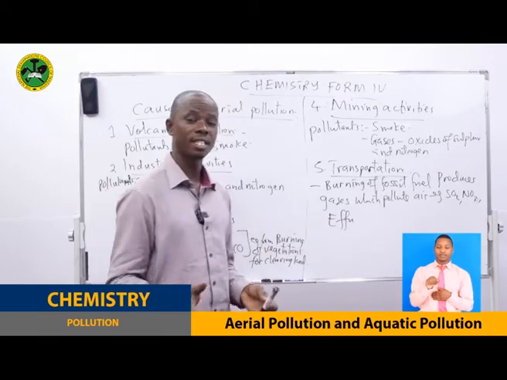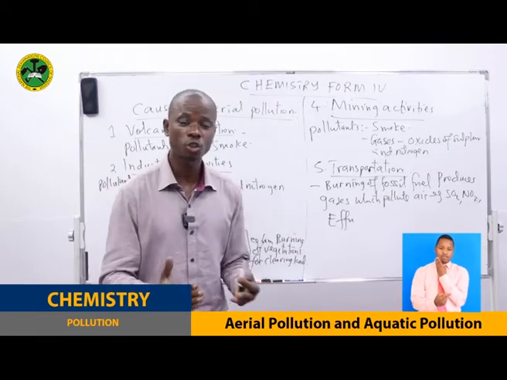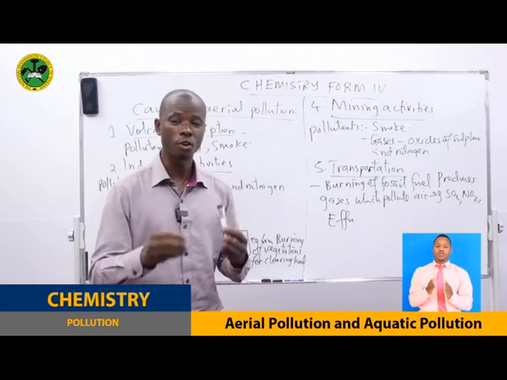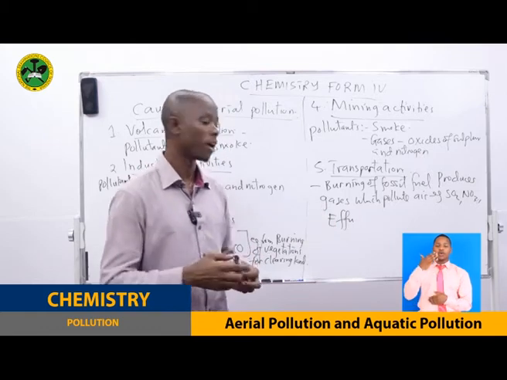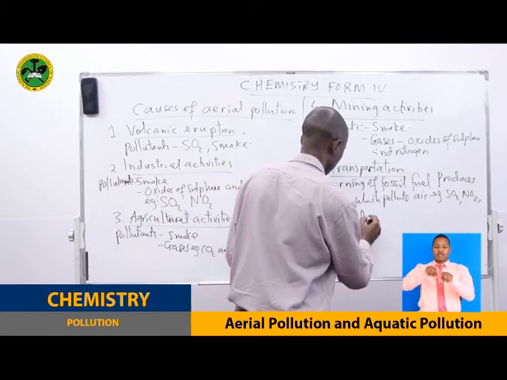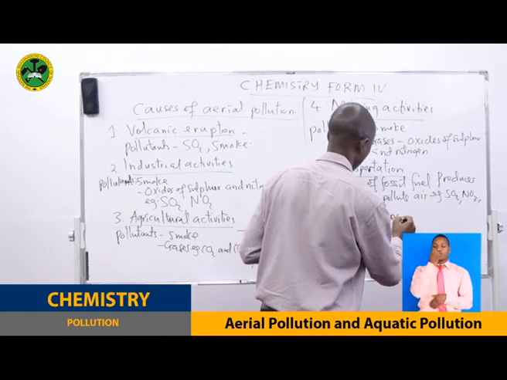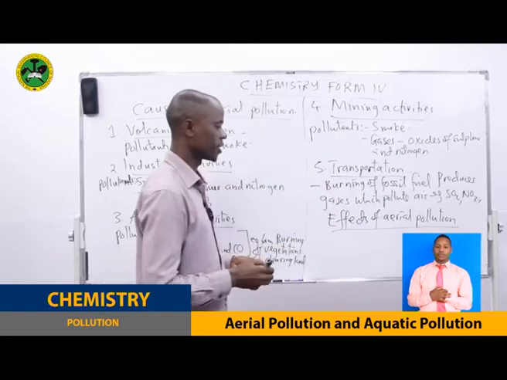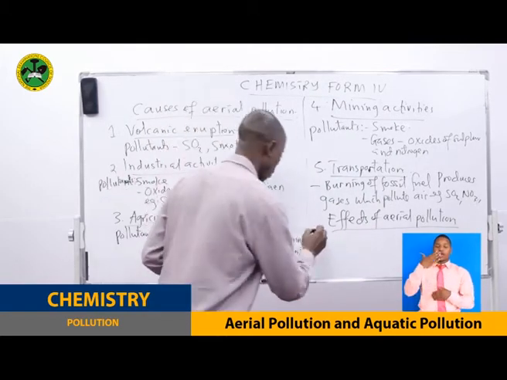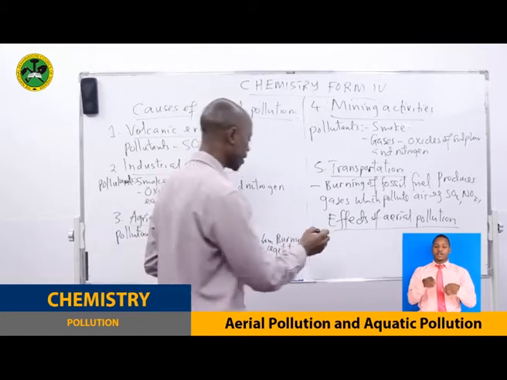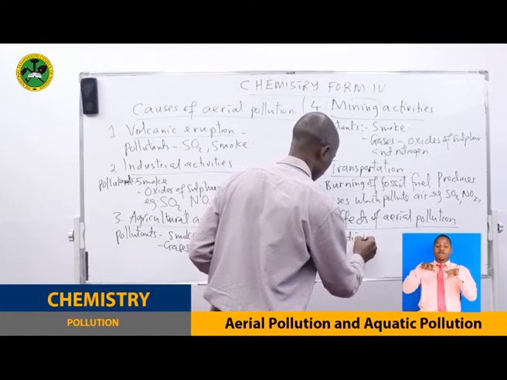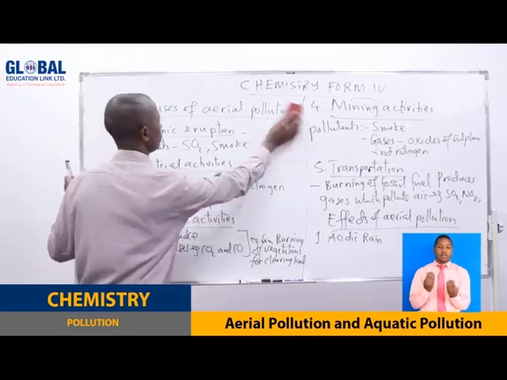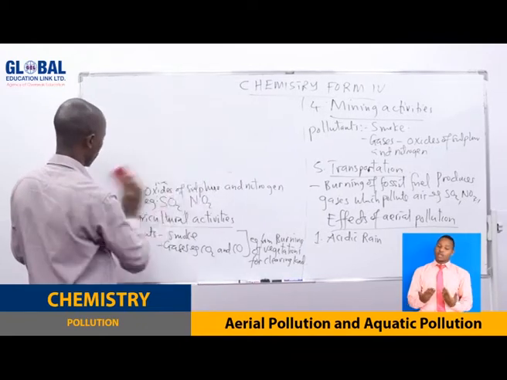Yes. After we have seen the natural activities and the human activities that cause aerial pollution, now let us see the effects of aerial pollution. We have several of them. Number 1, acidic rain. Yes, this is very simple to explain. What is it all about?